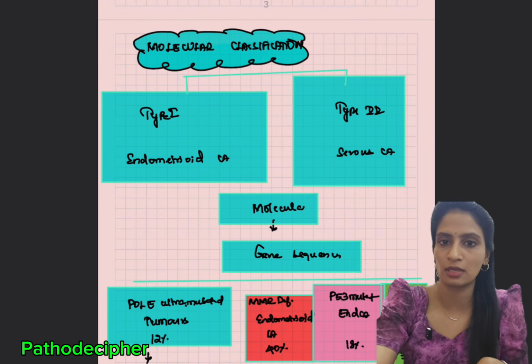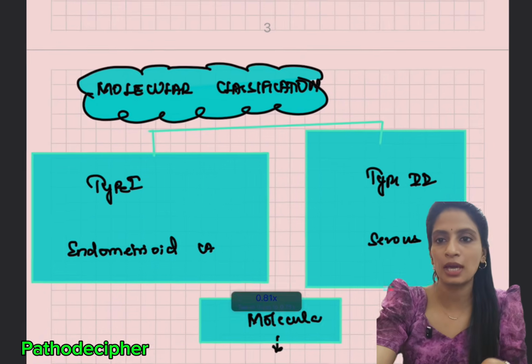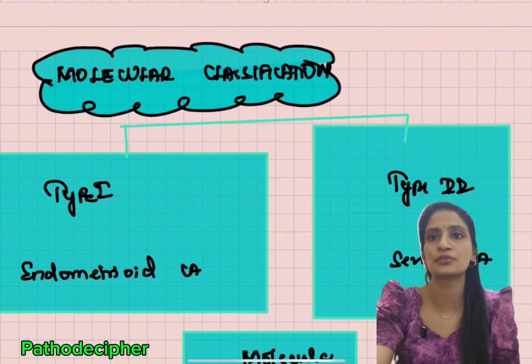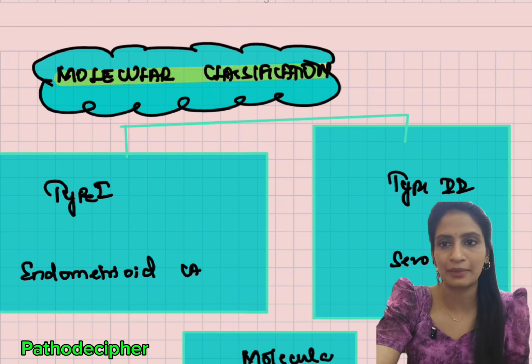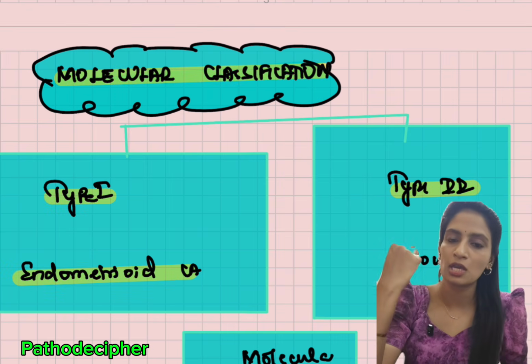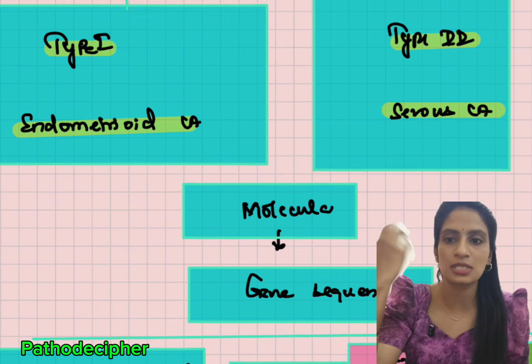If you see the molecular update, they usually present with TP53, which is the guardian of tumor genes. They are the ones responsible for the pathogenesis. Next, moving on to the molecular classification, type 1 and type 2. As I told you, type 1 will resemble endometrioid carcinoma, whereas type 2 will be a kind of serous carcinoma.